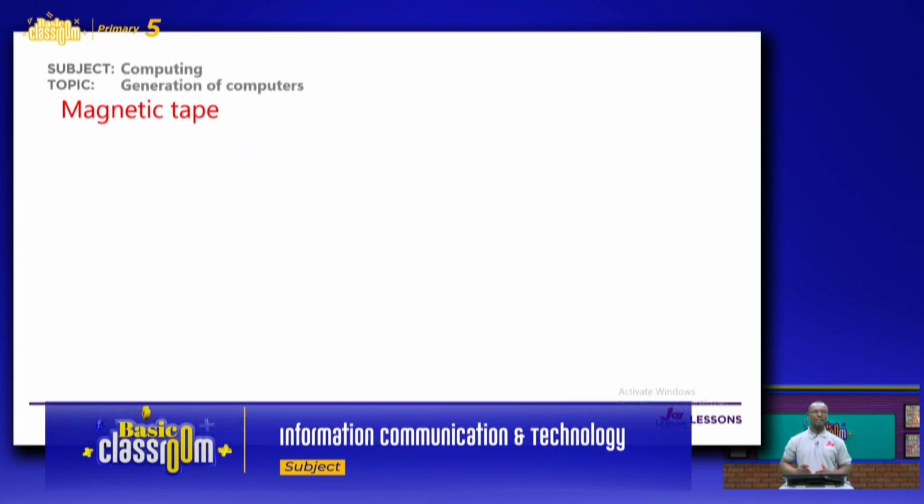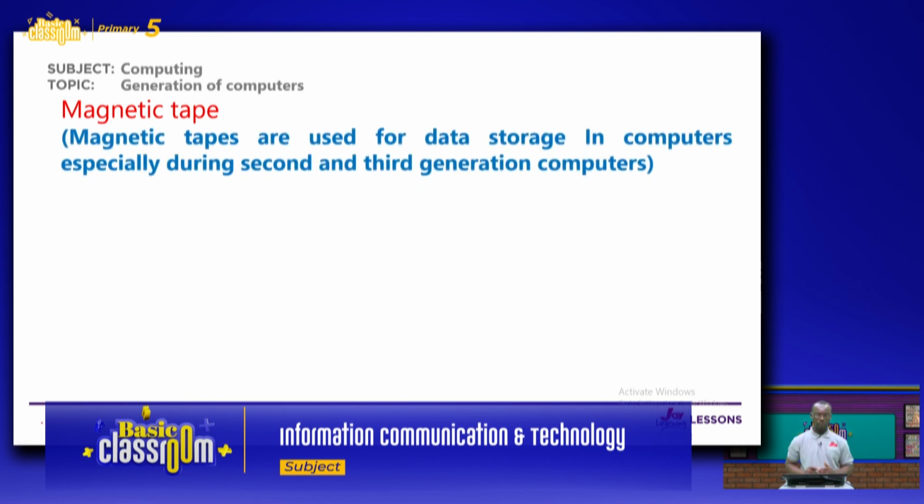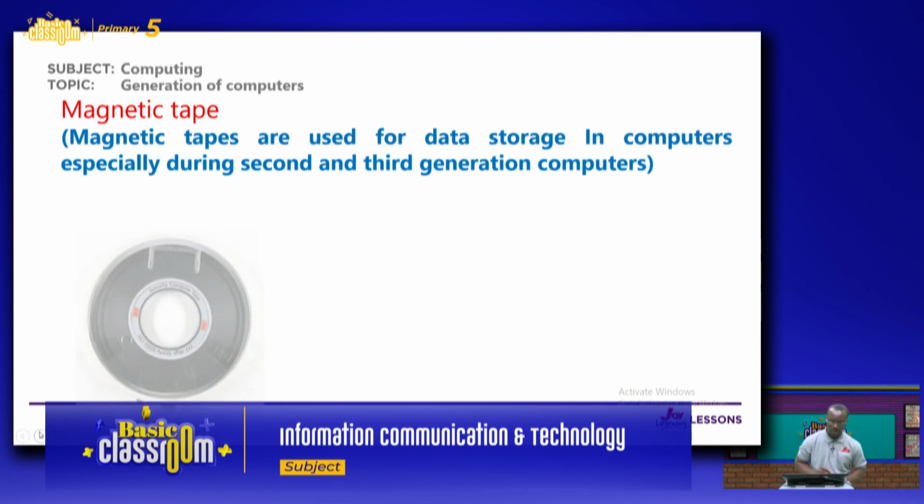Then we also want to look at another component used in the second generation computers. We have magnetic tape. Magnetic tapes are used for data storage in early computers, especially second and third generation computers. So magnetic tapes are used purposely for data storage. Let's look at the image of a magnetic tape.